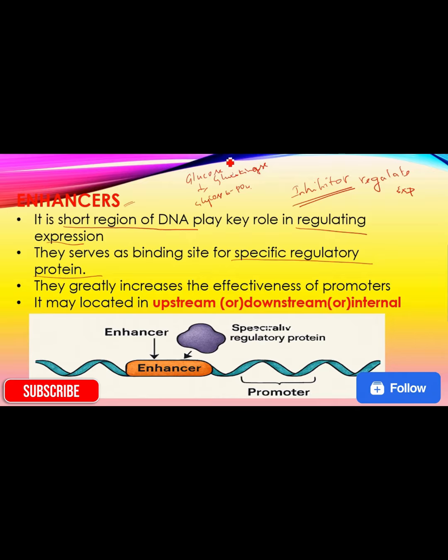So, when glucose 6-phosphate is present in a larger amount, the conversion of glucose into glucose 6-phosphate by glucokinase is inhibited, because the glucose 6-phosphate is then attached to the region which is the inhibitor. This inhibitor is going to attach to the region of a gene which is going to inhibit this action.